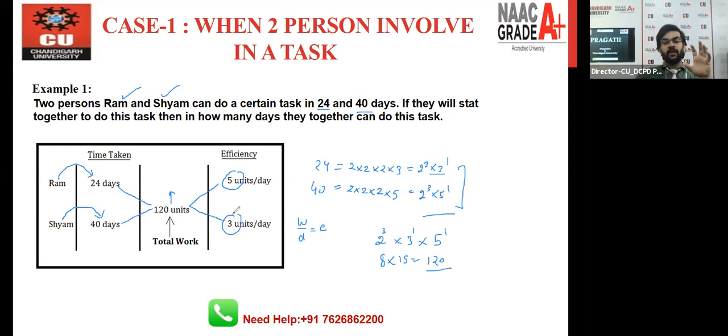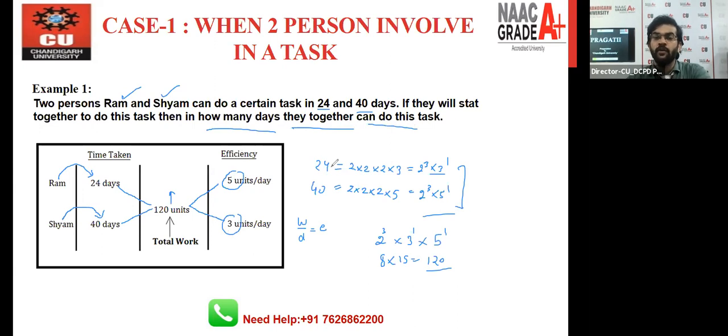So it's very important for all of you to know how to find efficiency, because if you know how to find efficiency, every question that is based on time and work is very simple. In this question, what do we have to find out? How many days they together can do this task, right?